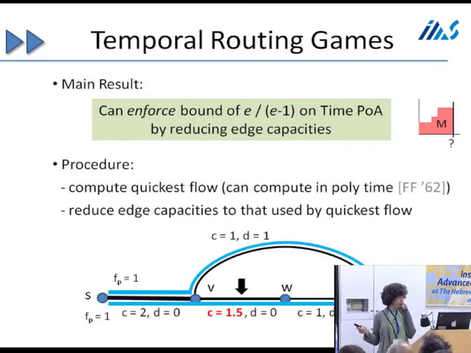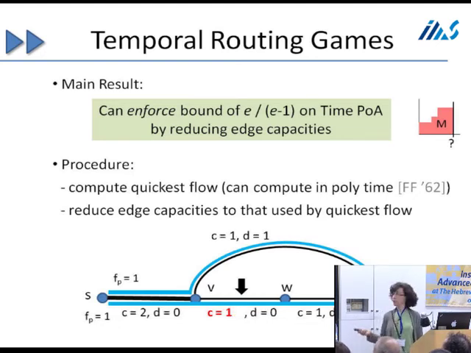Once we do that, for example, here's a quickest flow in this graph. If we notice, the capacity of this edge with the arrow on it is 1.5, but I'm only using it at capacity 1 in the quickest flow because the next edge in the path only has capacity 1. There would be no reason for me to ever want to send more than 1 unit on this arc at a time because it couldn't get to the next arc, and we don't use queues in the optimal flow. There's no need for them. So I just reduce the capacity of that edge to 1, and the optimal flow hasn't changed because it wasn't using that capacity before.